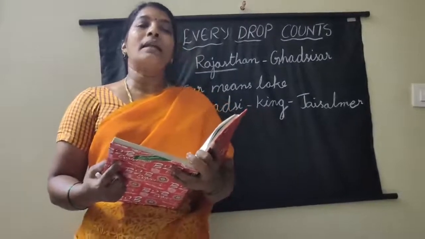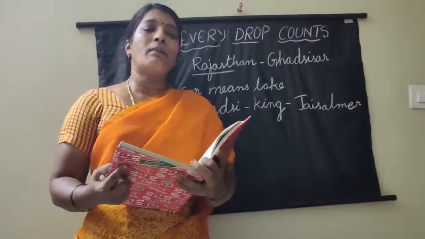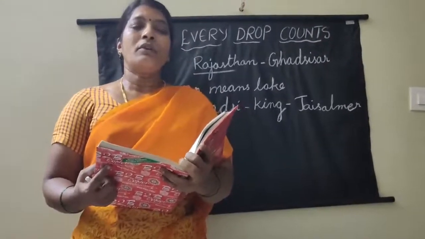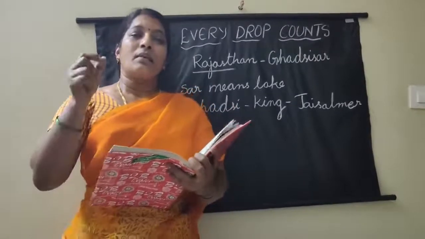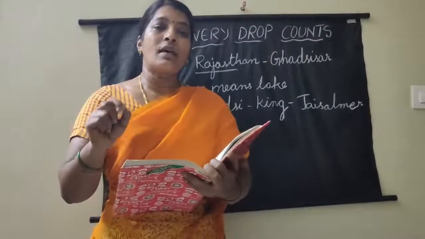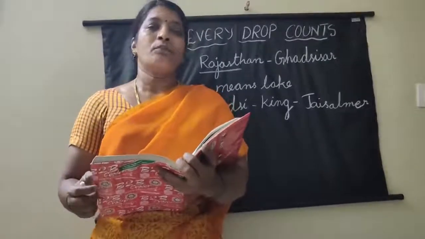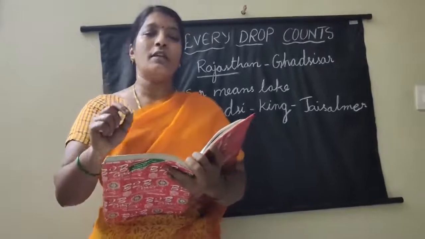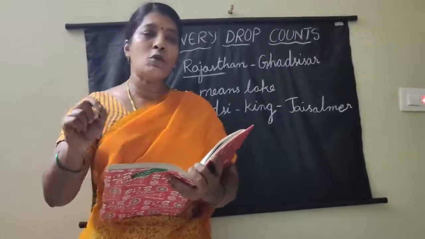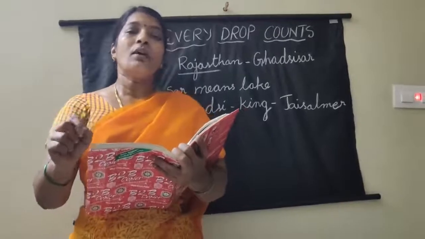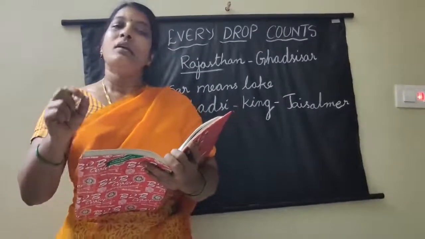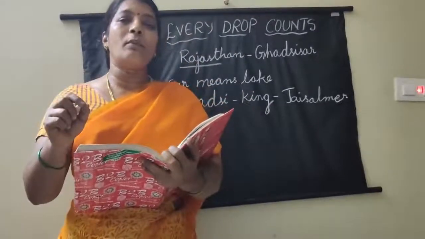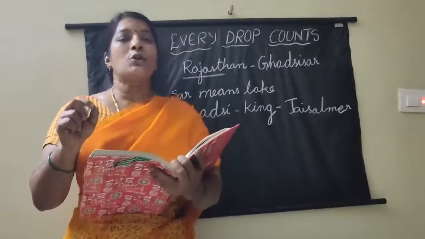In Rajasthan, there are some places that get very little rainfall. But before that, one more important thing: there are many factors that lead to a shortage of water. Among them, one is wastage of water. The wastage of water leads to shortage of water, right? The second one is less rainfall. Regions that get less rainfall also face a shortage of water.